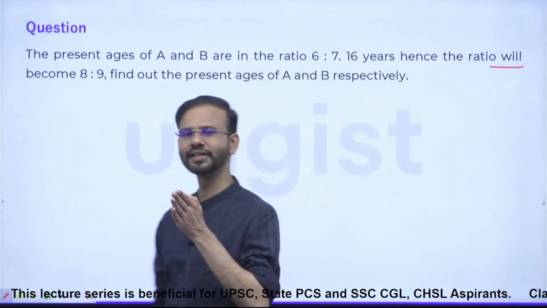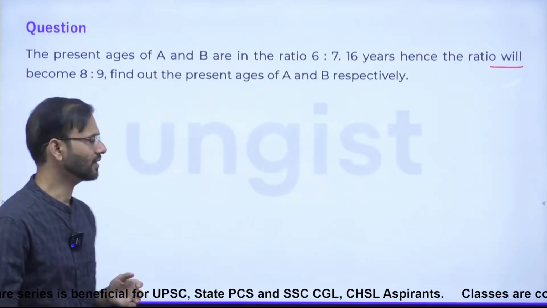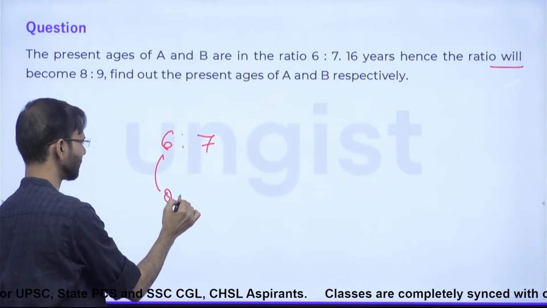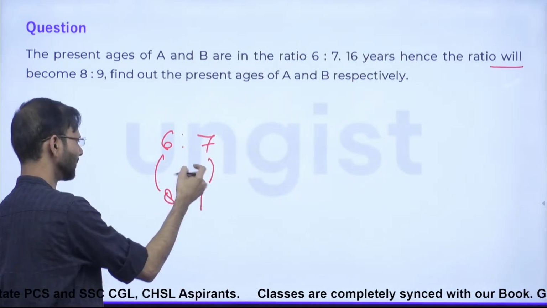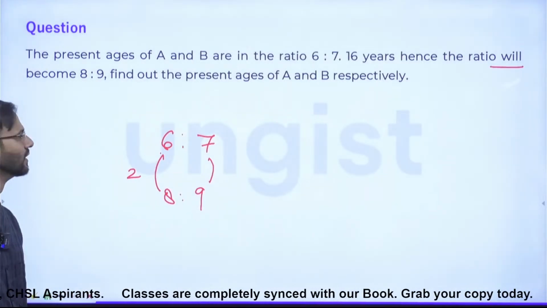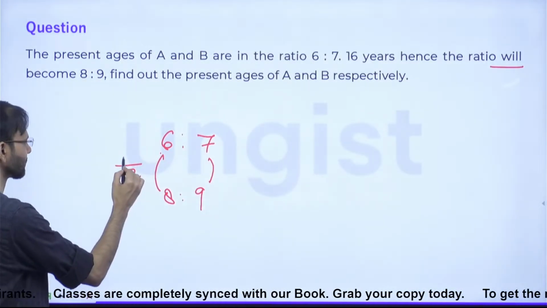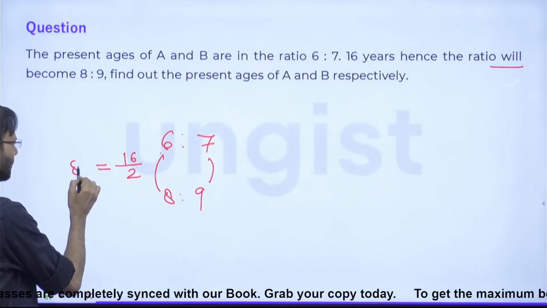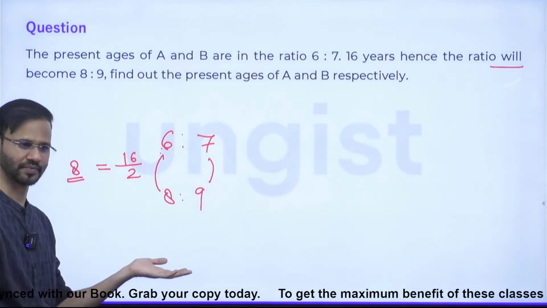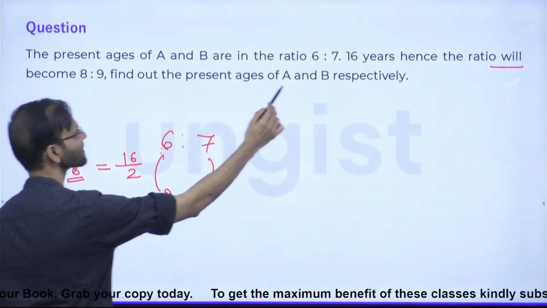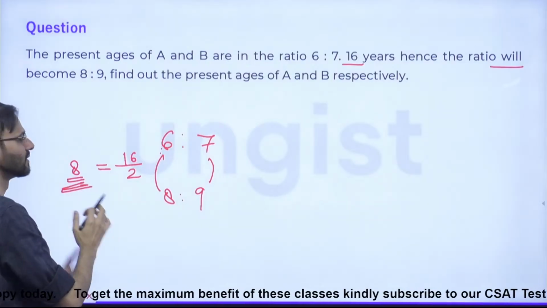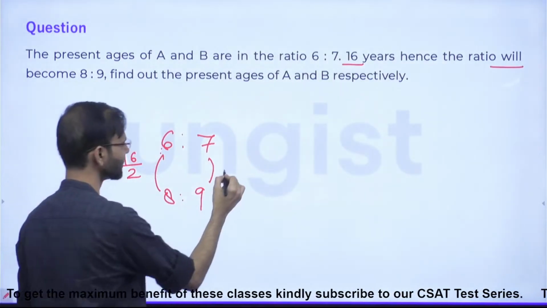See everyone, the present ratio is 6:7. And 16 years hence, this will become 8:9. See guys, this is the difference of 2. In how many years? 16 years. Since the difference is 2, this is the symmetry actually. So that's why this 16 will be divided by this difference, and now this will be treated as the interval size.